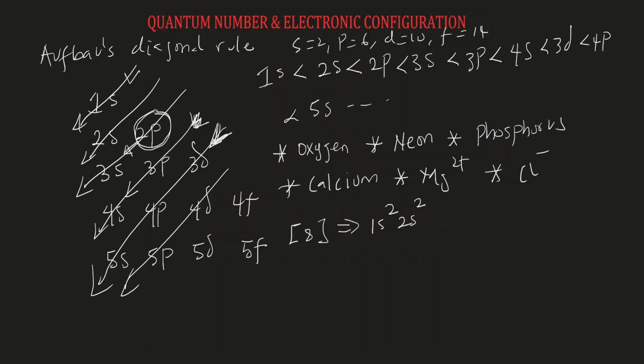We are left with 4. Then the next orbital is 2p. p can take a maximum of 6, but we are left with 4 electrons. So this will be 2p4. Now the way you confirm is to look at the exponents on the electrons. When you sum up the electrons, it must equal the number of electrons that the atom has. So 2 plus 2 plus 4 is 8, and oxygen has 8 electrons. That is one way for us to check what we are doing.